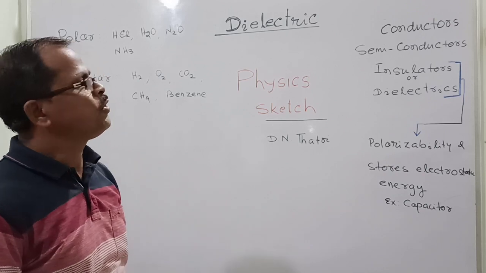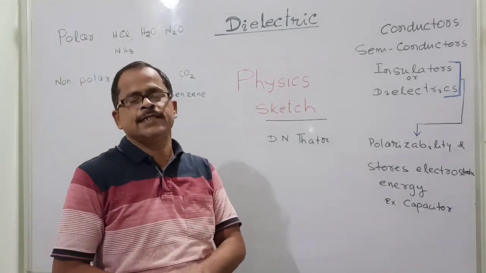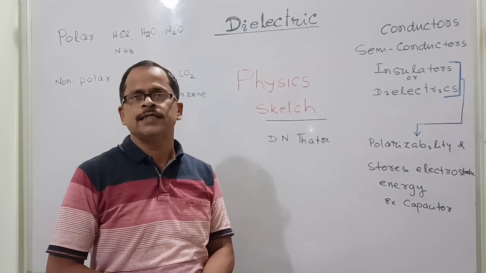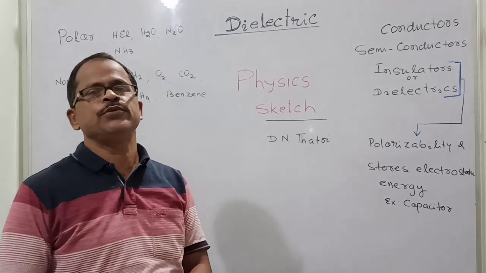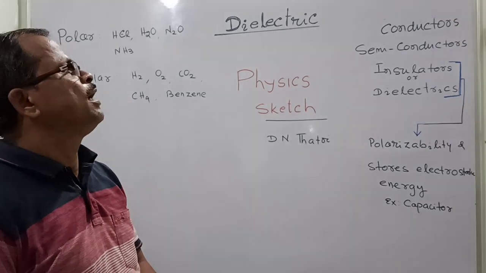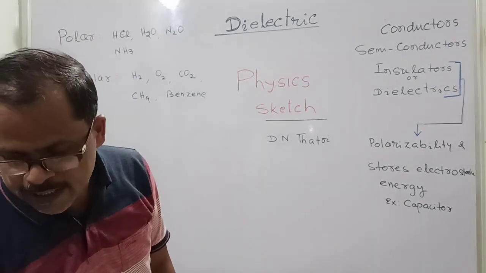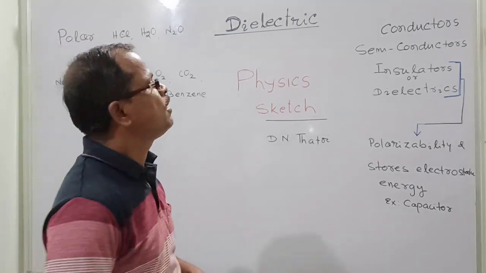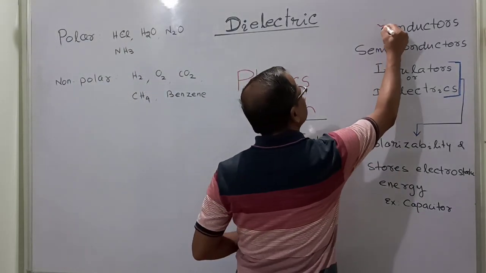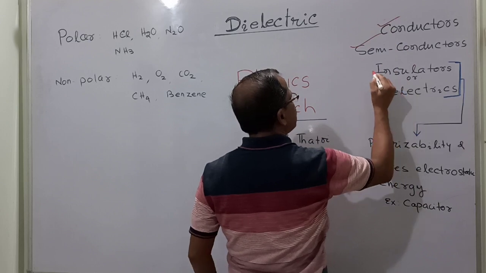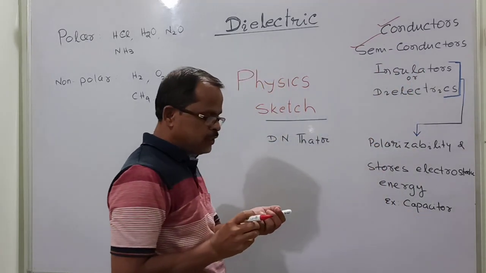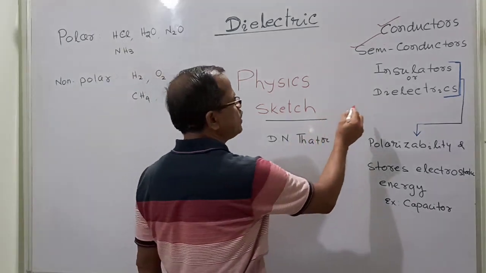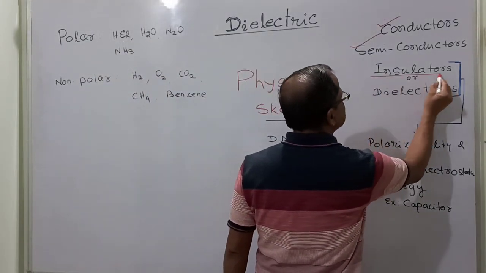Before going to discuss all about the dielectric, let us first discuss the classification of the materials or matter. The materials, we know, are classified as conductors, insulators and semiconductors. That is what I have written here. Now I am adding another word here: insulators or dielectrics.